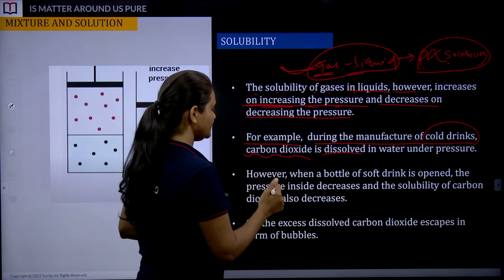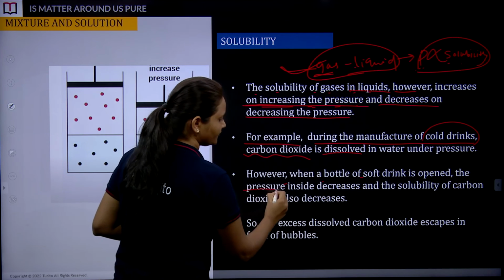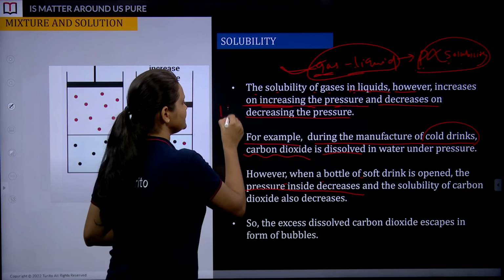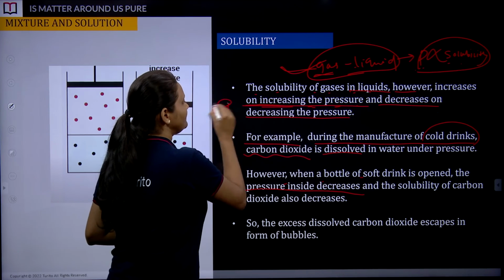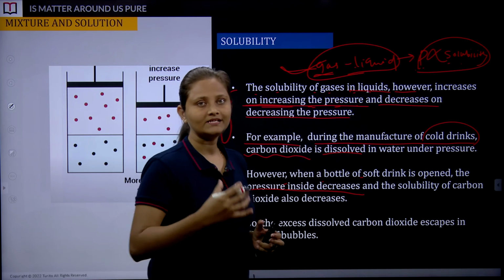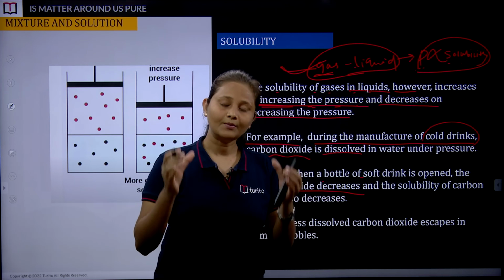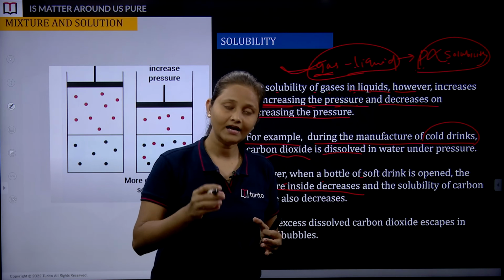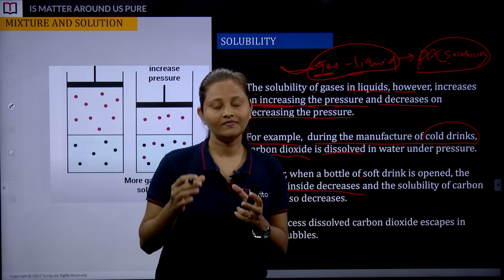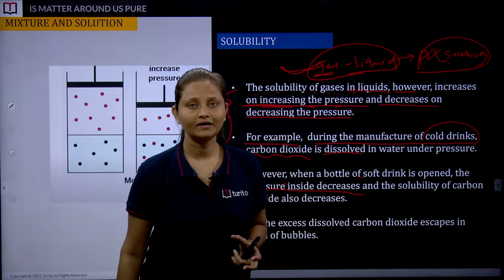See, when a bottle of soft drink is open, the pressure inside decreases. If we are having a lid, and we open this lid, you must have observed that some gas is getting liberated out. Basically we have applied some pressure, and because of that this carbon dioxide is dissolved in water in that cold drink. As soon as you open the lid, there is a liberation of carbon dioxide.